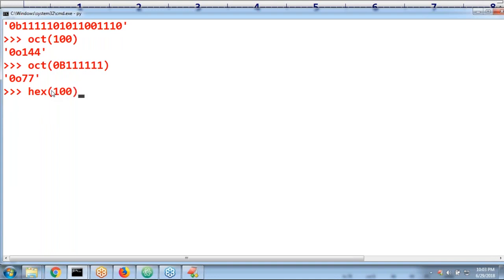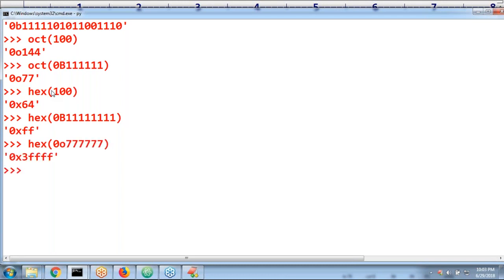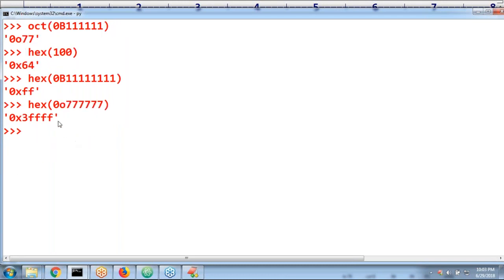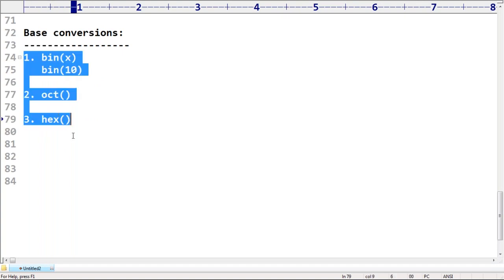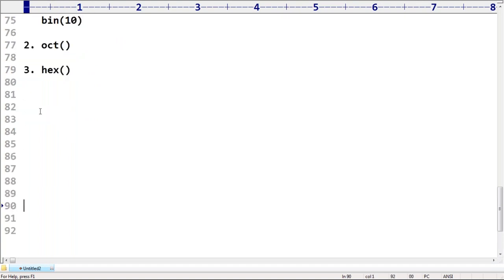Then automatically we get 0x64. Hex of 0b11111111 is nothing but 0xFF, the corresponding value. Hex of 0o7777, like this I'm taking. That's all. So to convert from one base to another, these functions are available by default. Clear, right?